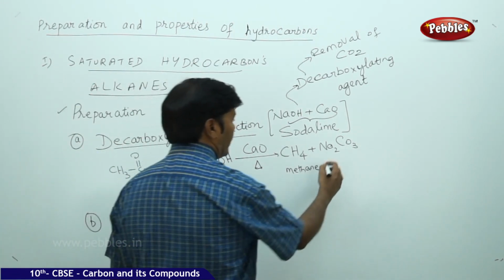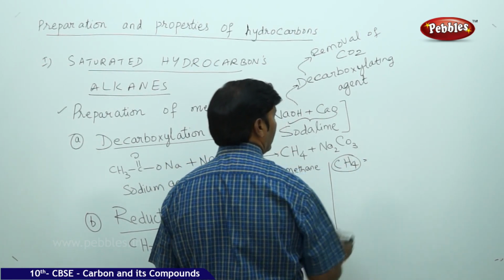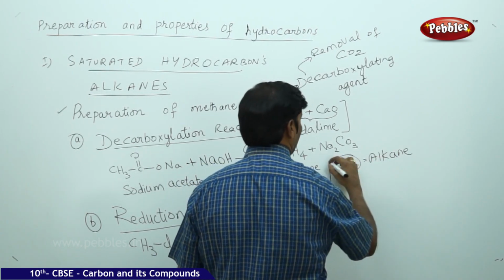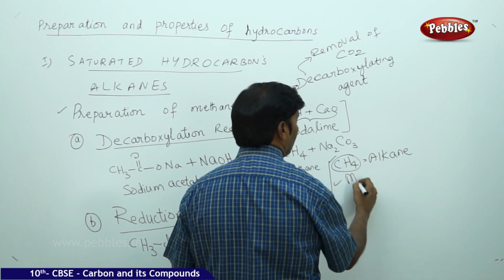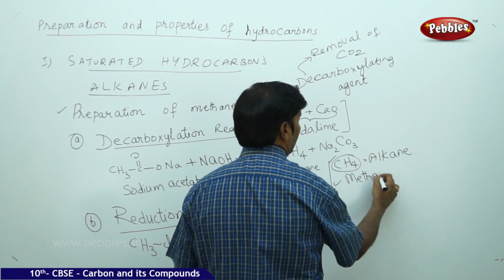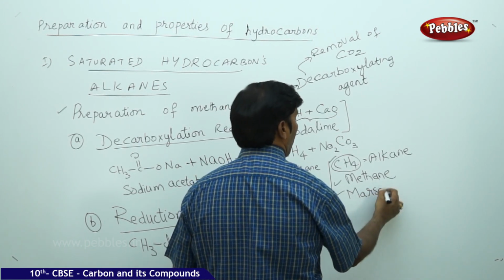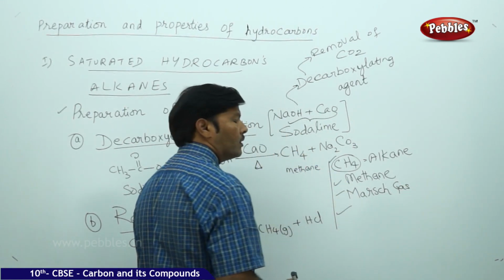So here we can say that CH4 is a saturated hydrocarbon. CH4 is an alkane. This alkane is called methane. It is also called marsh gas because of its availability in the marshy areas near the sea coast.